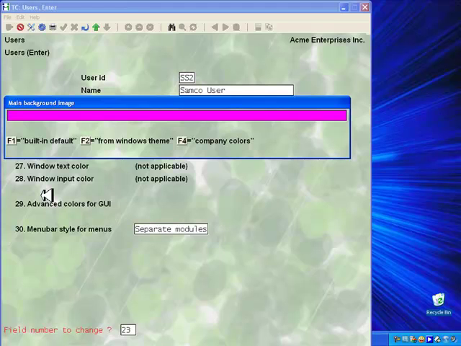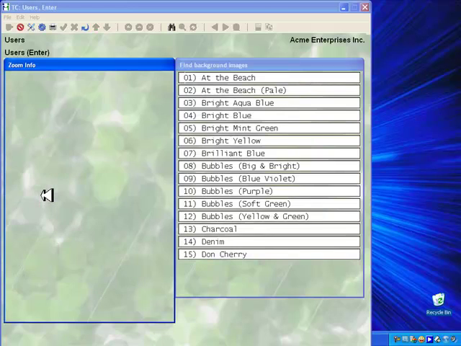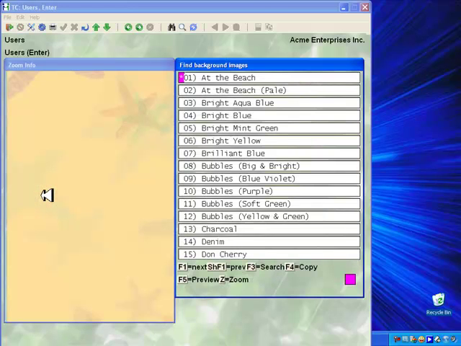F1 and F2 are the same defaults, and F4 now gives the company colors from the company data field. You can enter a question mark or go to the binoculars icon and pick a different design.